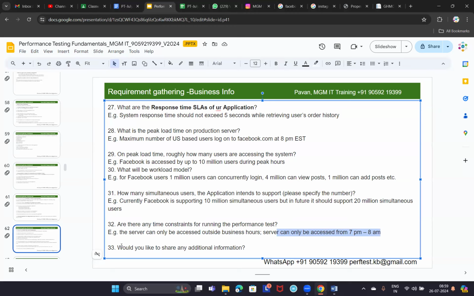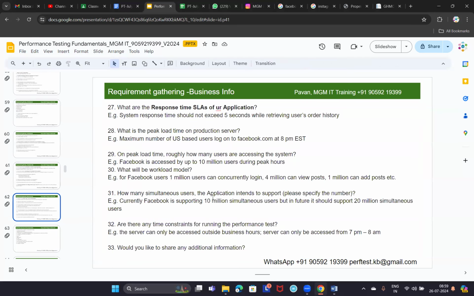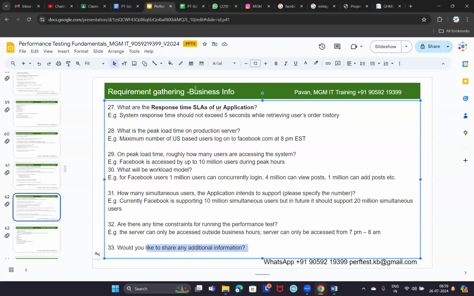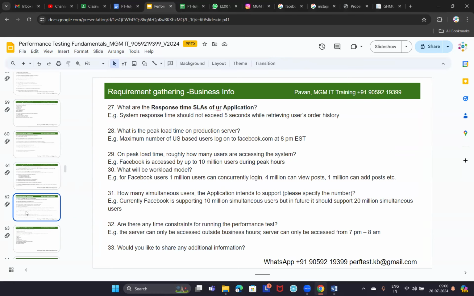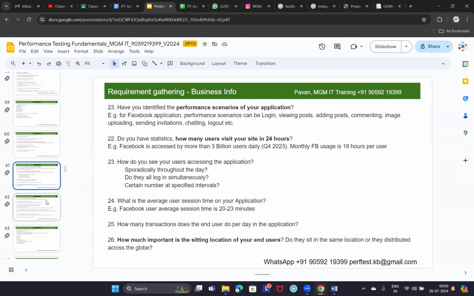And then, would you like to share any additional information? If we did not cover anything, does the client want to share any additional information? That would be the last one. So we have 33 requirements or questions that we can ask the client across general, architectural and business requirements. Of course, there may be some more also. But these are the important ones, and the important ones that you need to remember are highlighted in each slide. Those are the ones you need to remember for interview purposes. So that's all for requirement gathering.